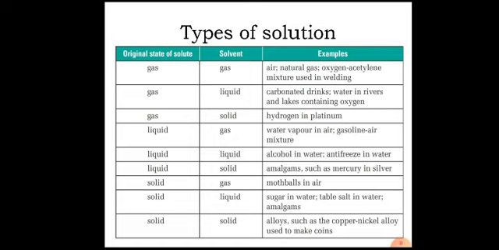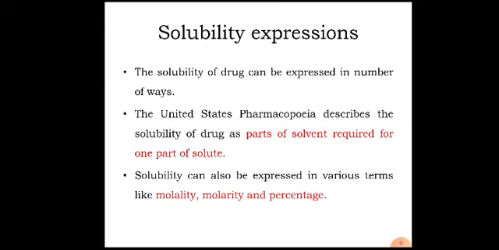By combination of these three states, we get nine types of solution: gaseous solute dissolved in gaseous solvent, in liquid solvent, in solid solvent; liquid solute dissolved in gaseous, liquid and solid solvent; and solid solute dissolved in gaseous, liquid and solid solvents. And here are some examples of these types of solution.